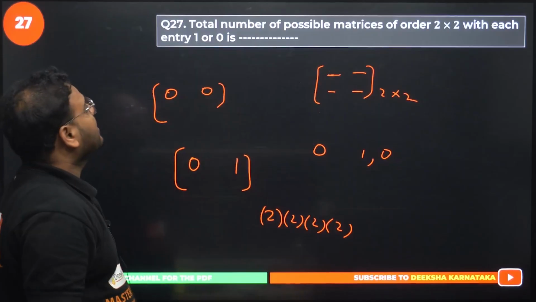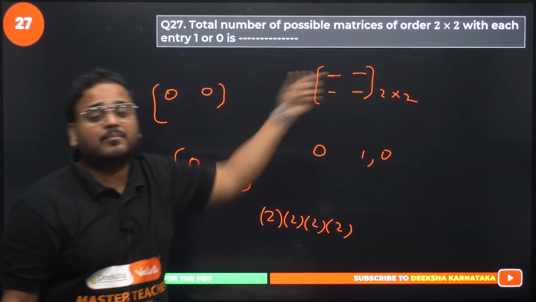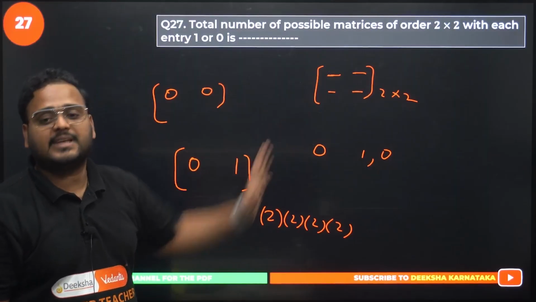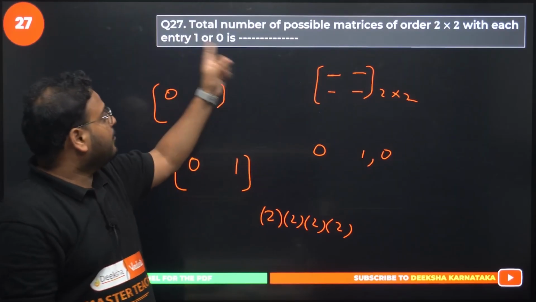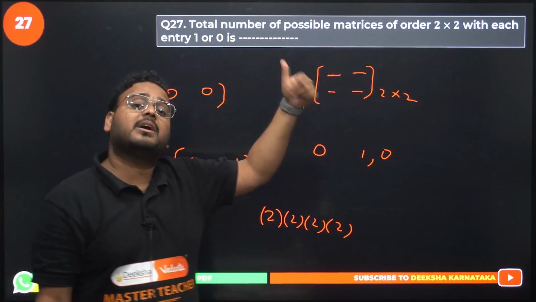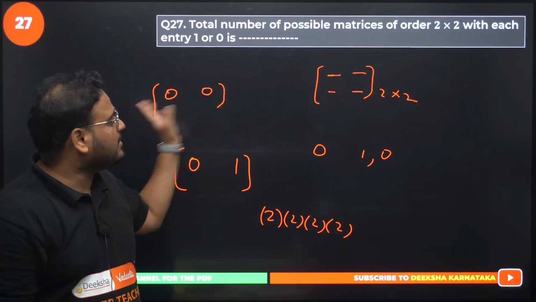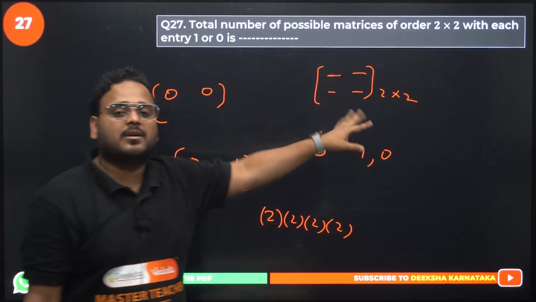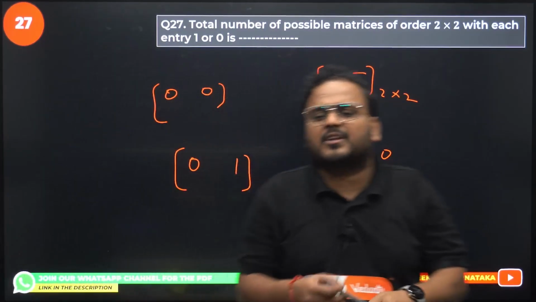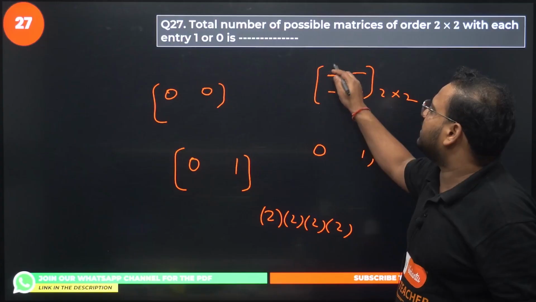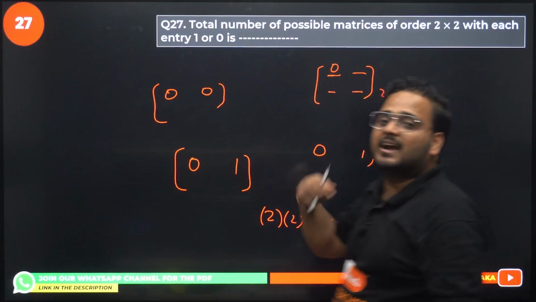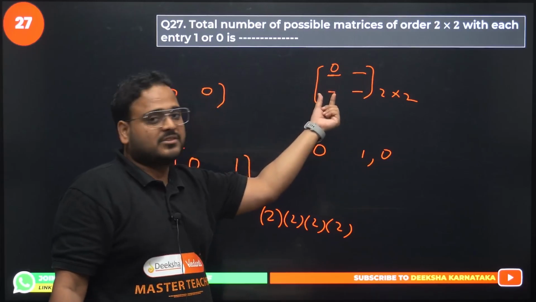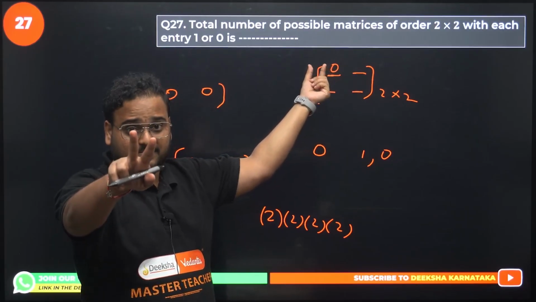So in this case, the number of possible matrices will become equal to the number of possible feedings that each element, each space, can take. I'll repeat, the number of possible matrices will become the number of feedings, because each will be unique in nature. The entry in one space is unique. You can put any value, it does not affect any other value. Every time you put a different value over here, it changes the iteration. So this has 2 iterations, this has 2 iterations, this has 2 iterations. For these 2 iterations you have 2 matrices.